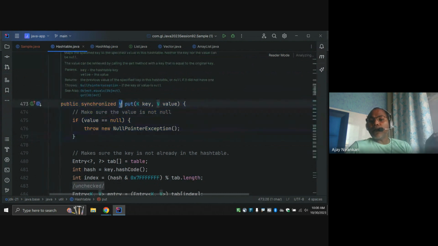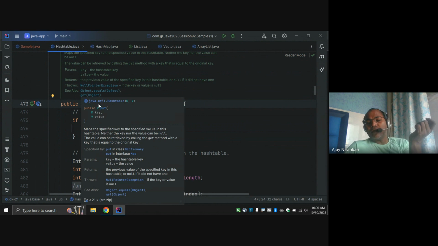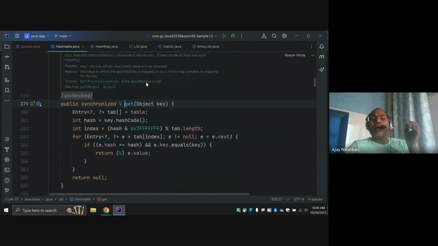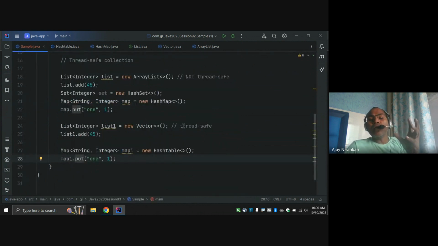The same put method, same key, same value, but they added a synchronized keyword. That means they ensure that the put method, and also the get method, all methods are synchronized. So while getting and while putting, this HashTable class ensures that your object is thread safe, right? So this is the map implementation. If you want a thread safe collection, you can use HashTable instead of HashMap.